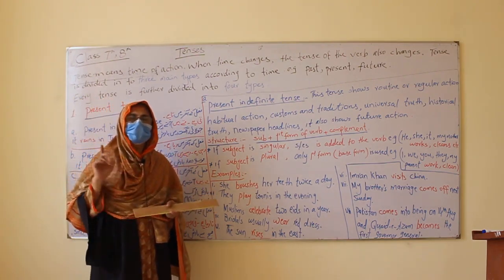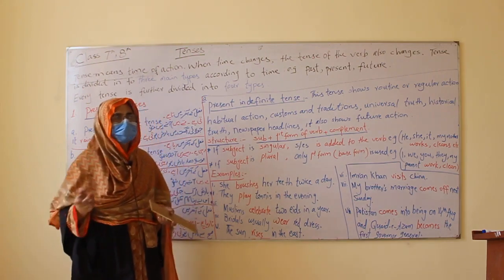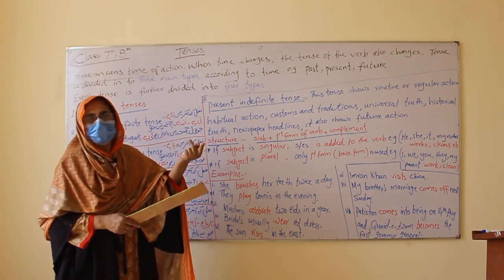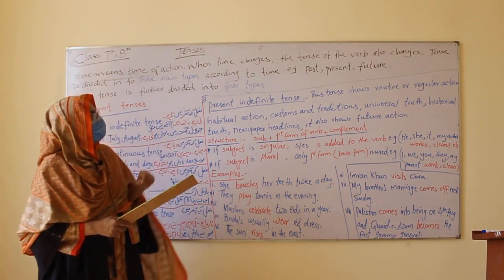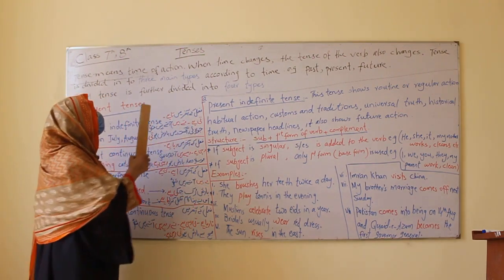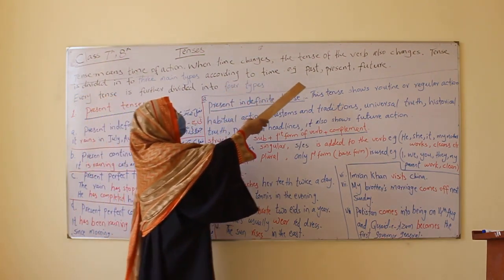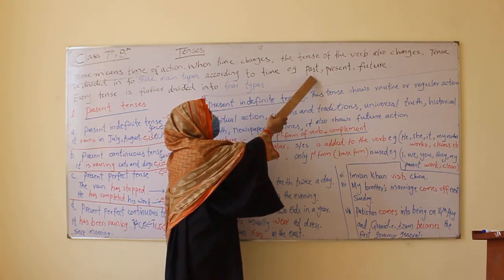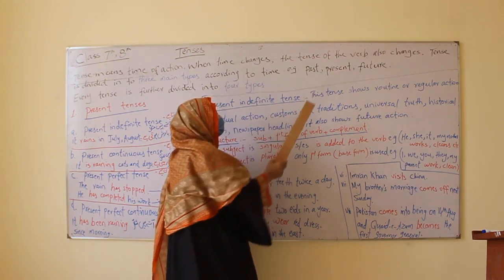If it happened in the previous time, that is past. And if it will happen or will take place in the coming time, that is future. So basically, according to time, tense is divided into three main types: past, present, future.